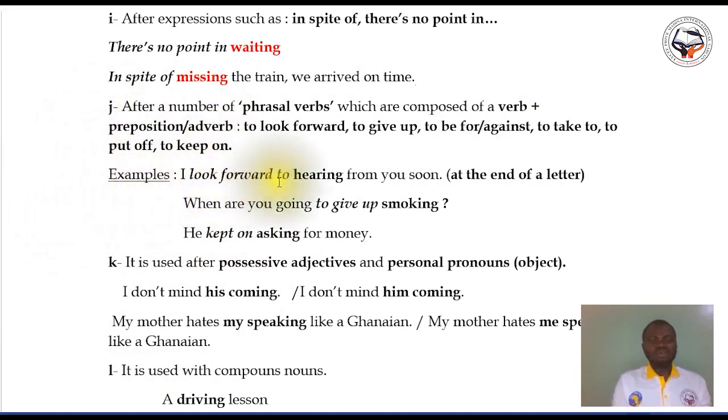Example, I look forward to hearing from you soon. Let me put look forward to.